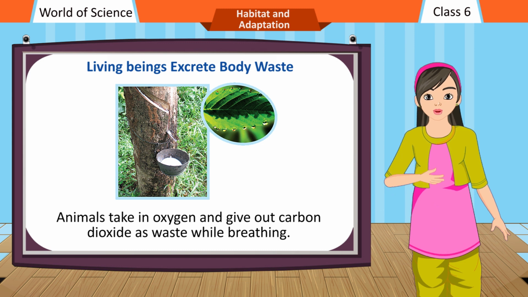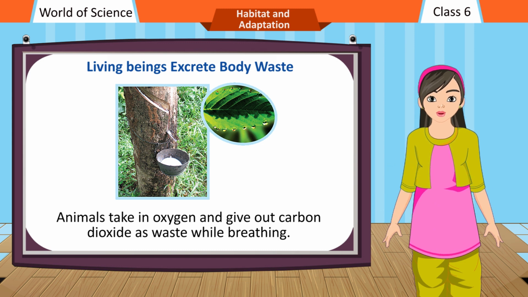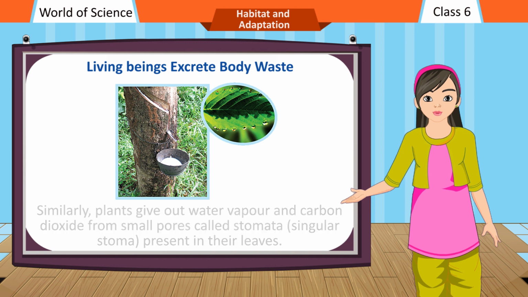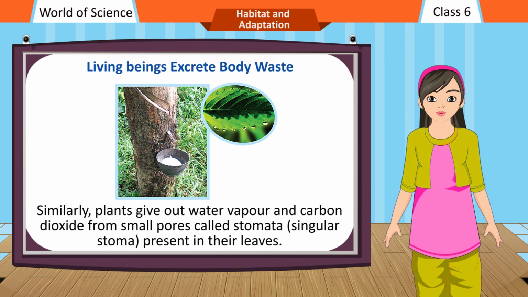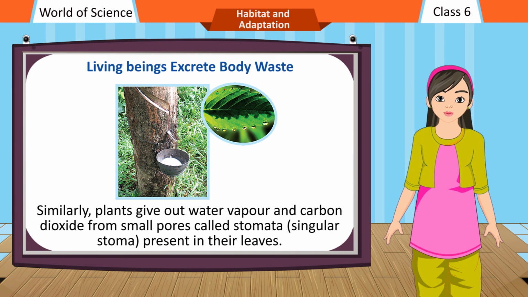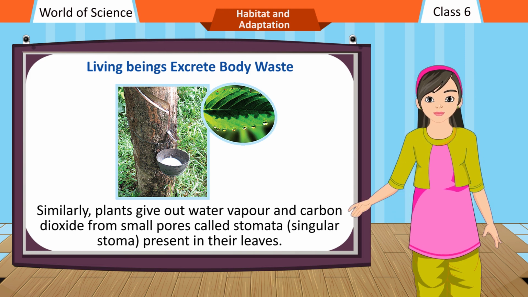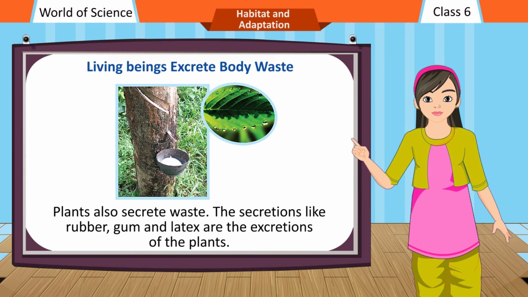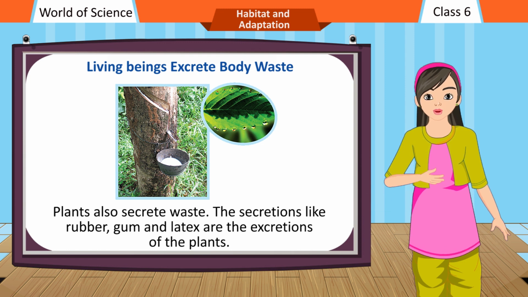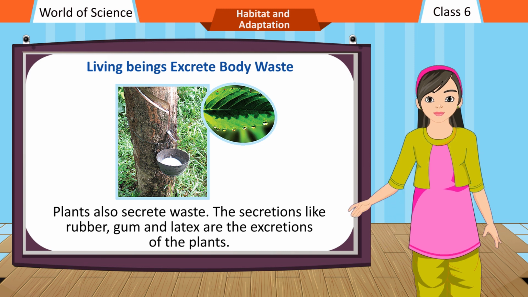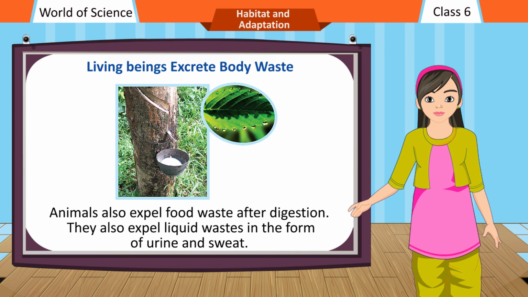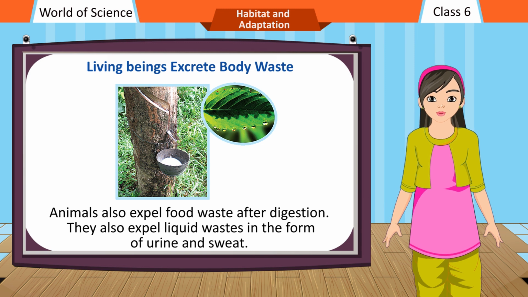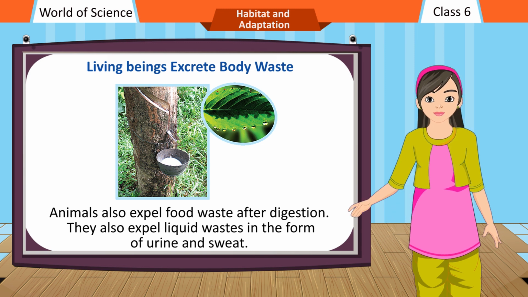Animals take in oxygen and give out carbon dioxide as waste while breathing. Similarly, plants give out water vapor and carbon dioxide from small pores called stomata, singular stoma, present in their leaves. Plants also secrete waste. The secretions like rubber, gum and latex are the excretions of the plants. Animals also expel food waste after digestion. They also expel liquid wastes in the form of urine and sweat.